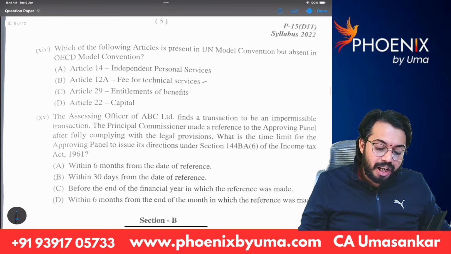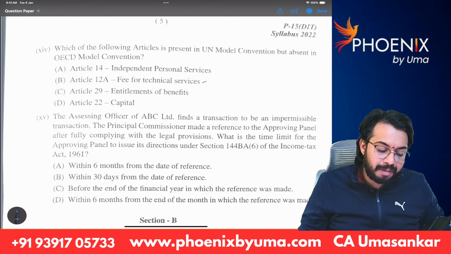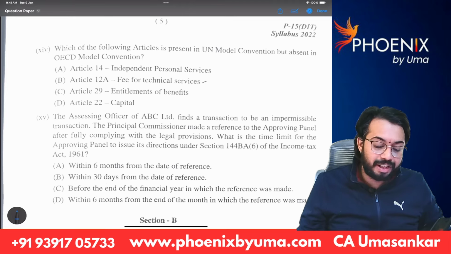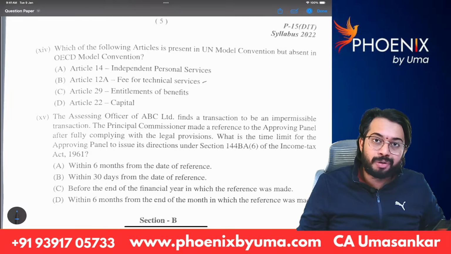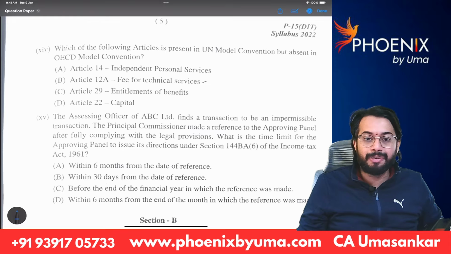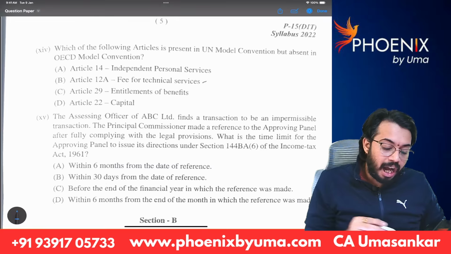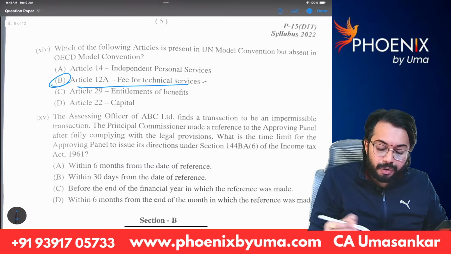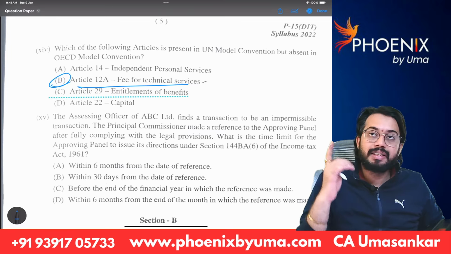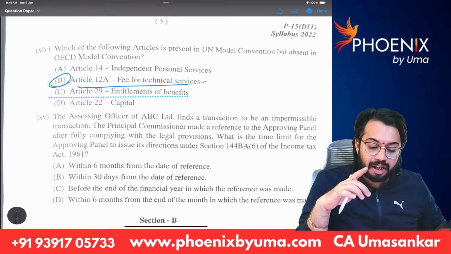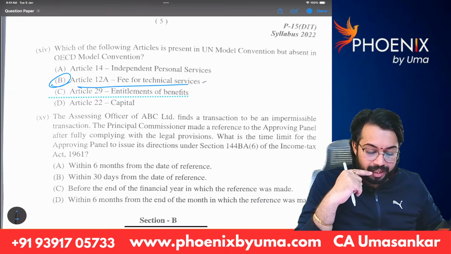Next, 14. Which of the following articles is present in the UN Model Convention but absent in the OECD Model Convention? I feel no student will answer this type of MCQ. This is so deep. I feel the answer is Article 12A only. Article 12A is present in the UN model but not in the OECD.